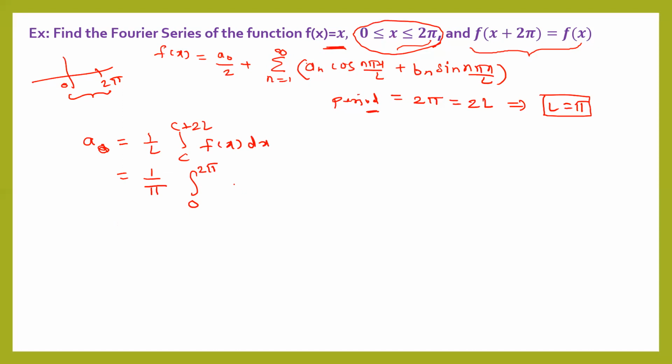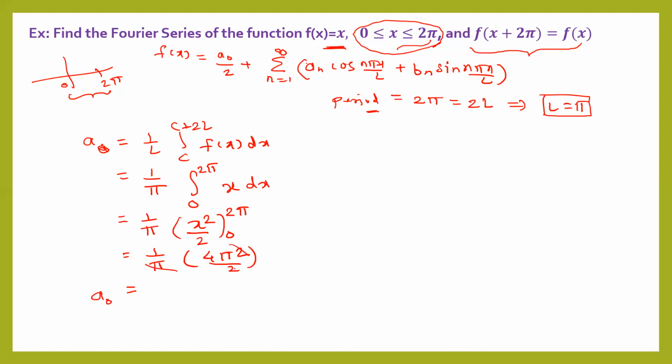The function whose Fourier series is required is f of x equal to x. Now we just integrate this. Integration of x is x squared by 2, with limits from 0 to 2 pi. This is 1 upon pi times 4 pi squared upon 2, and when you simplify, we can cancel one pi, and when you divide this, you will get a0 as 2 pi.